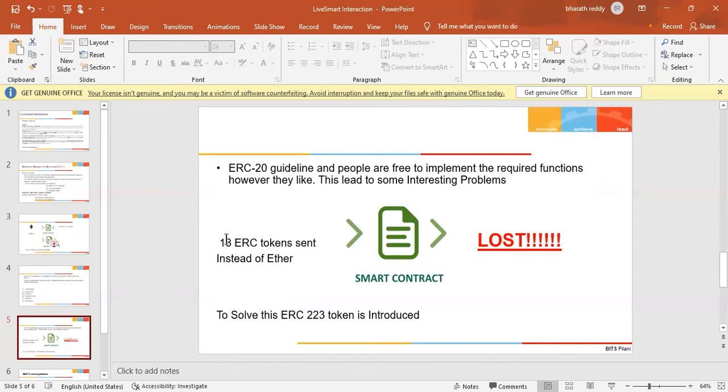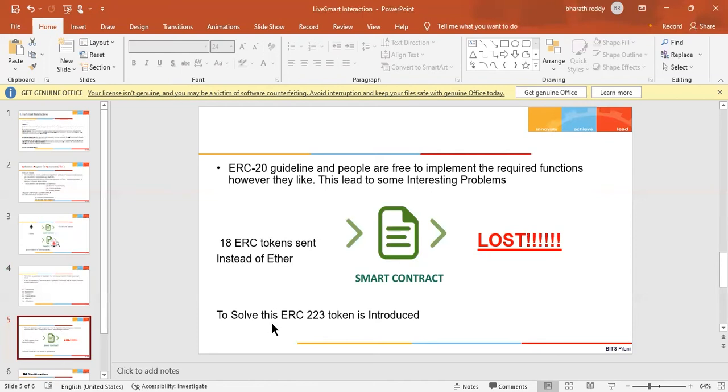If you send tokens instead of ether and the smart contract doesn't keep this in mind, they get lost. This problem is quite huge, because by the start of 2018 over $3 million had been lost because of this basic, simple flaw.